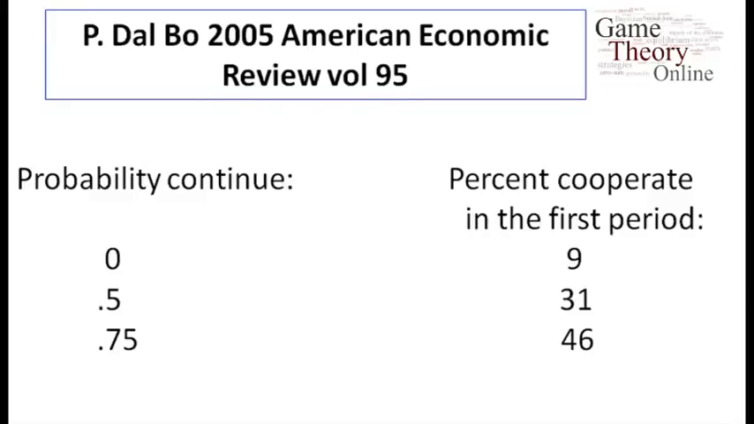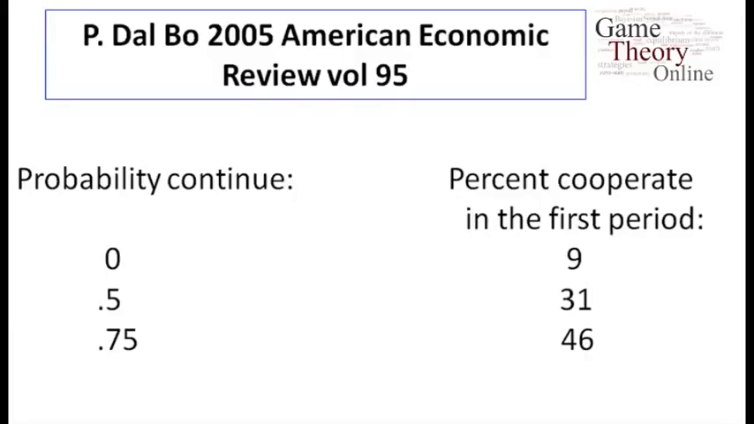Then he upped it to 0.5 chance that you continued. It got a higher percentage, so then 31% cooperated in the first period. When he made it up to 3/4, then 46%. So he was getting different reactions in terms of how many people were cooperating in the prisoner's dilemma based on the probability of continuation.